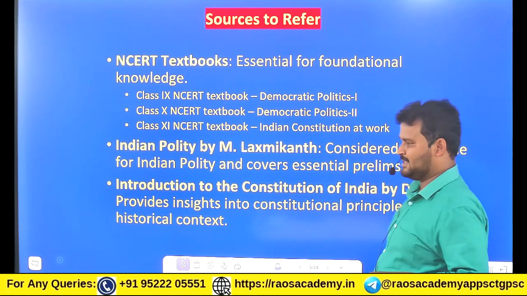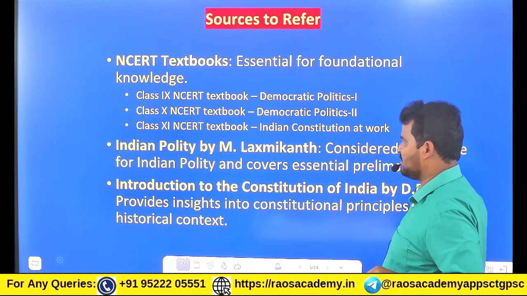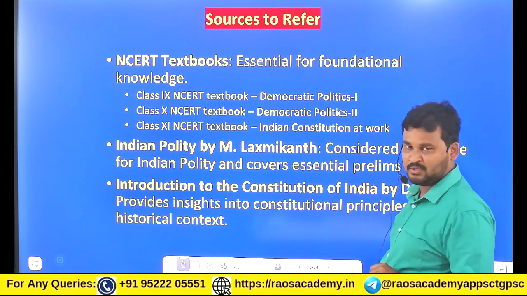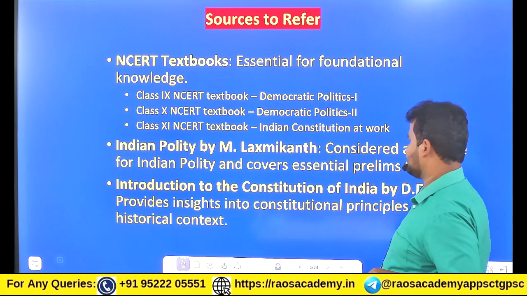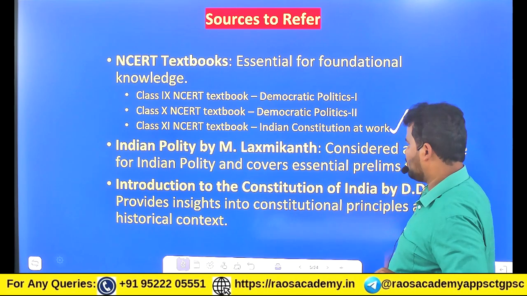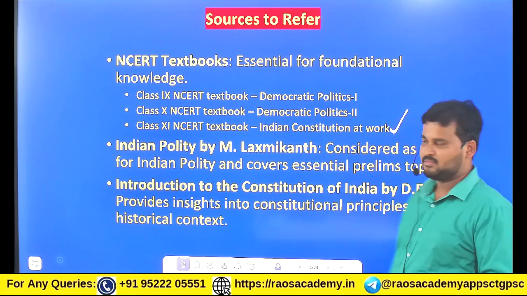NCERT textbooks are essential for foundational knowledge: the Class 11 NCERT textbook Democratic Politics 1, the Class 10 NCERT textbook Democratic Politics 2, and the Class 11 NCERT textbook Indian Constitution at Work. This is the most essential textbook. Questions come directly from these textbooks.